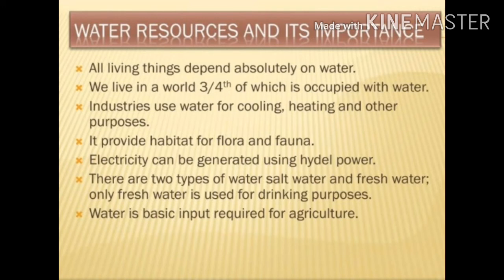There are two types of water: salt water and fresh water. Salt water is present in the sea and ocean, and fresh water in rivers, ponds, etc. Only fresh water is used for drinking purposes. And water is a basic input required for agriculture. Agriculture cannot be done without water. So water is a very important resource.